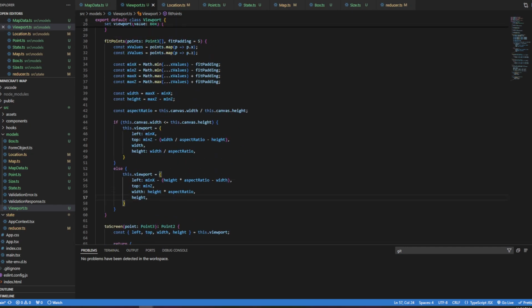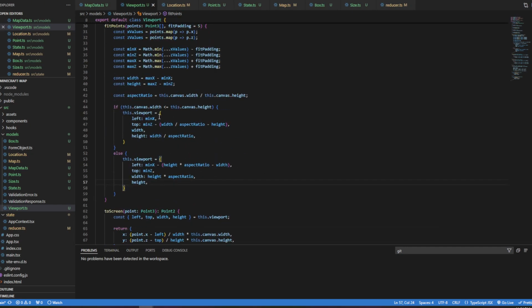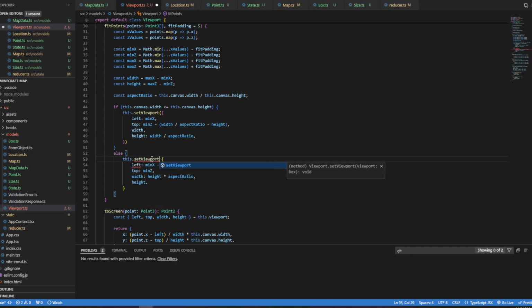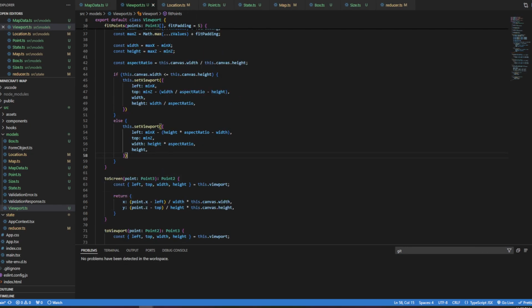So for this fit points, I'm going to change this to set viewport. I think that's a little bit cleaner, just to use the function we have rather than the setter. Set viewport. Maybe not. We'll see. Yeah, I think this is our viewport.